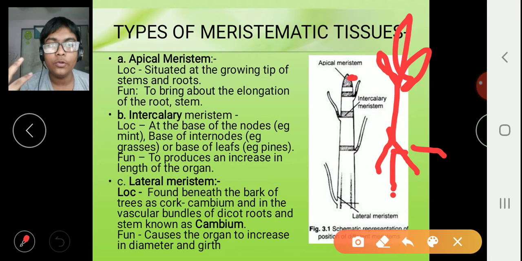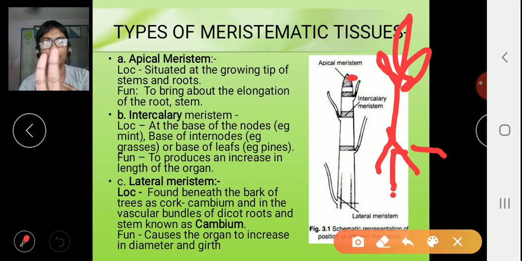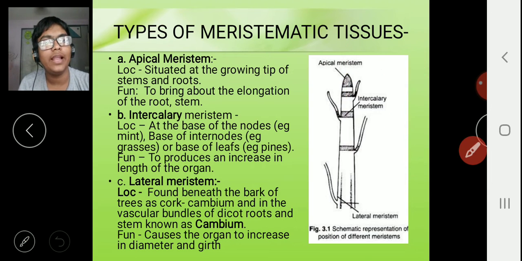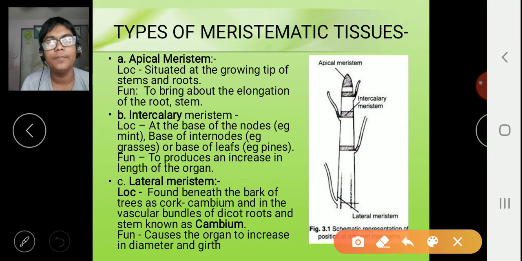What do meristematic tissues do? They split, meaning two. Say this is one finger, and this finger splits, so now two fingers have come, taking a larger area. In this way something grows. In the same way, the apical meristem is at the tip of the root and stem, and when they divide, say this is one cell, it divides, another cell comes, that divides, and another comes. They divide and redivide and grow like this. In that way, apical meristem brings about elongation in root and stem.